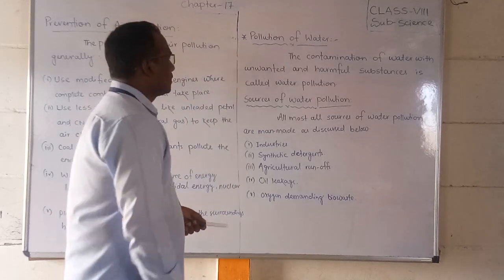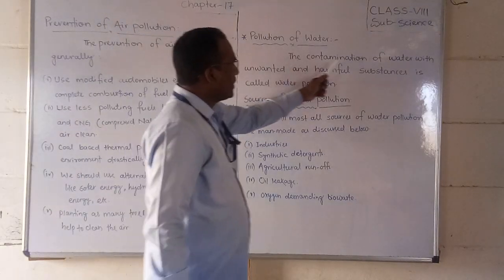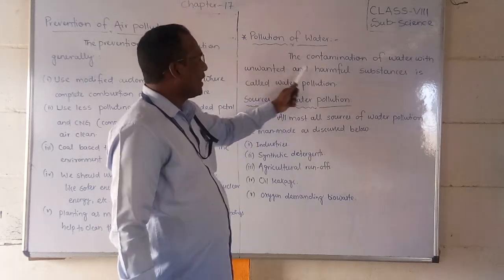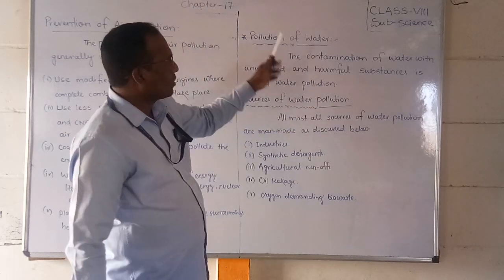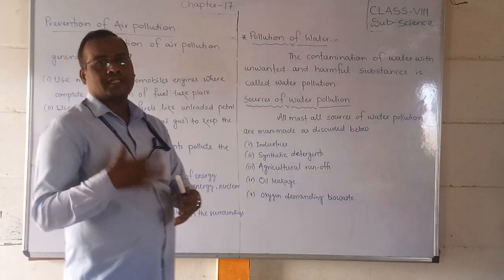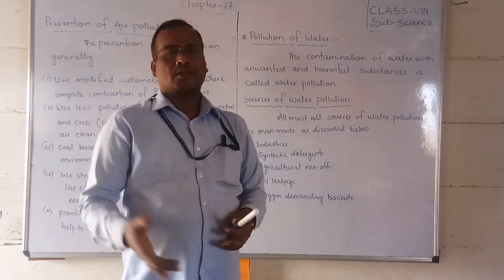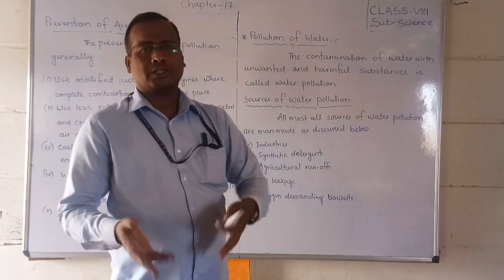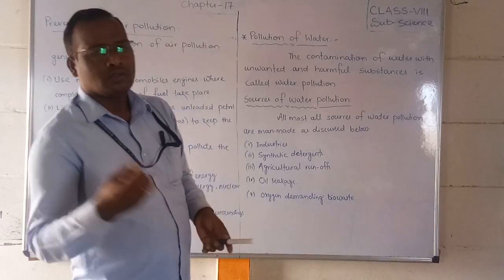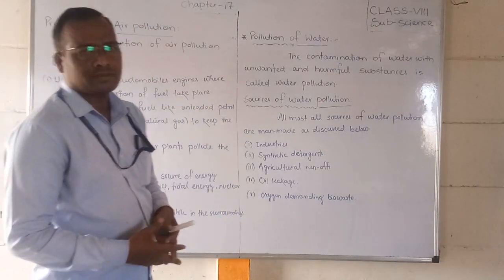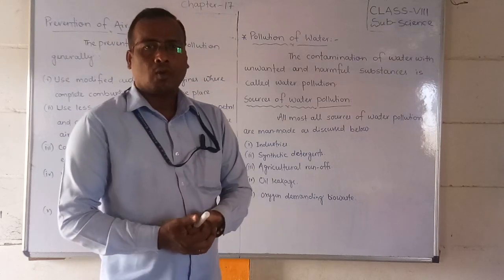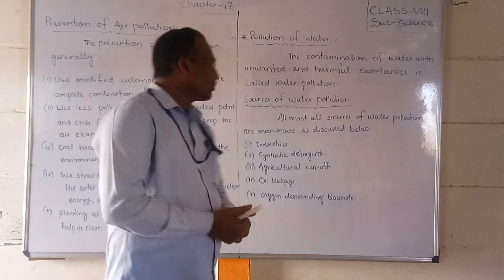What are the causes? The contamination of water with unwanted and harmful substances is called water pollution. The mixing of unwanted things like plastic bags, polythenes, covers and dead bodies of animals, harmful gases and harmful chemical substances with the water is called water pollution.